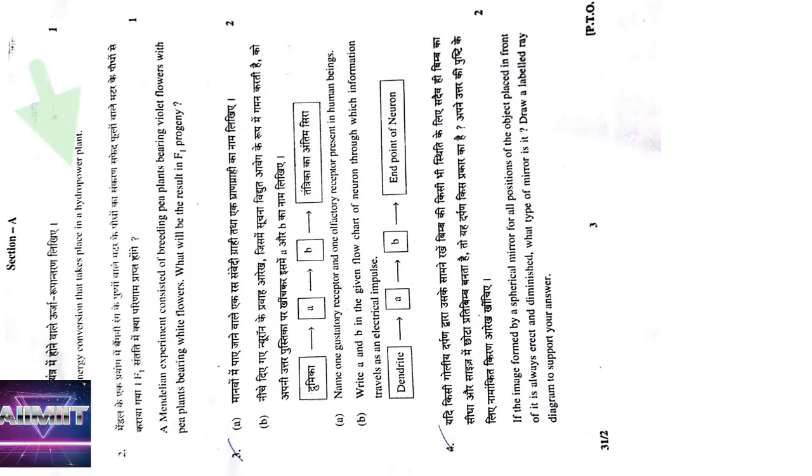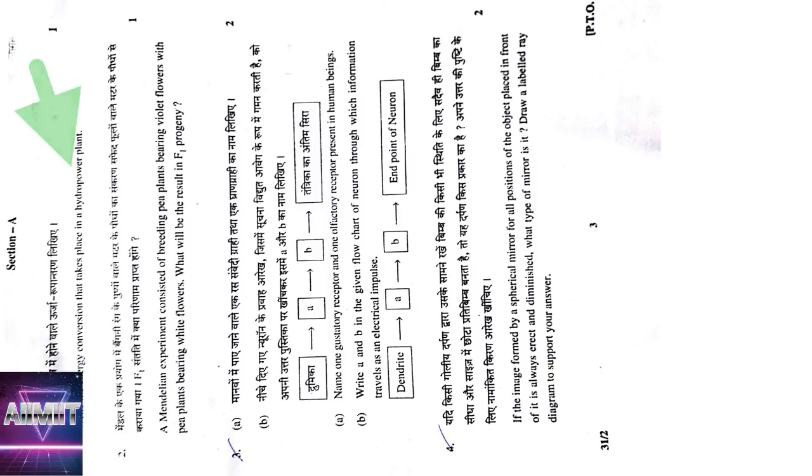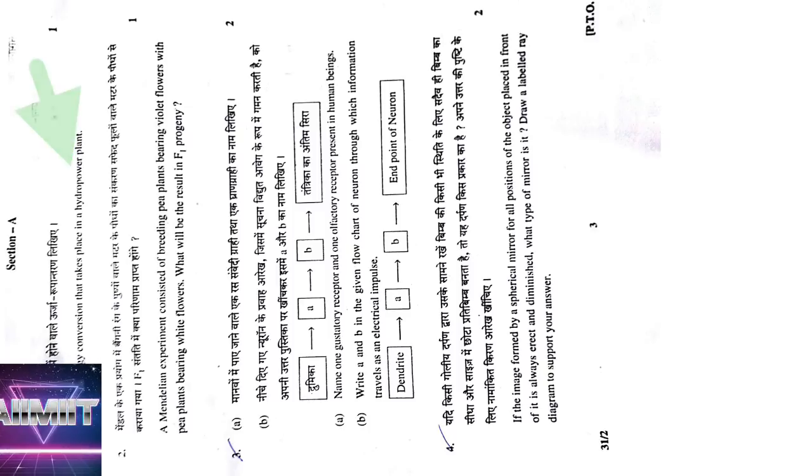So coming to yesterday's science board exam paper, here I am going to discuss all the answers just briefly, that's all. Coming to section A, first question: write the energy conversion that takes place in a hydropower plant. Basically, potential energy is converted into kinetic energy. Of course, kinetic energy is converted into electrical energy also, but the basic answer goes as potential to kinetic,